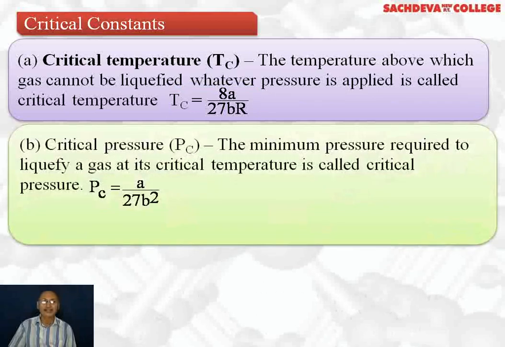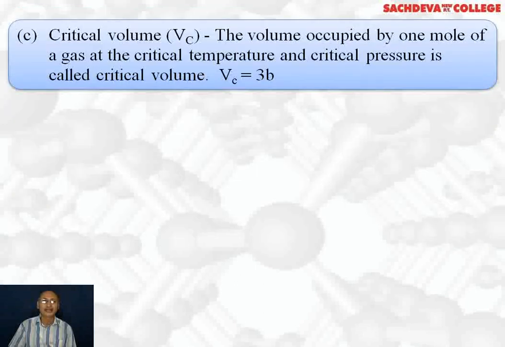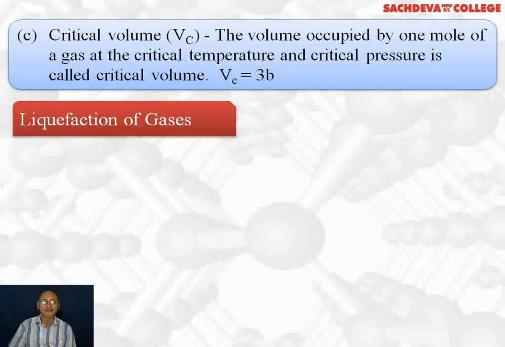Next, we are defining critical pressure, denoted by Pc. The minimum pressure required to liquefy a gas at its critical temperature is called critical pressure, and Pc is equal to a over 27b squared, where a and b are van der Waals constants. Next, we are taking critical volume Vc. The volume occupied by 1 mole of the gas at critical temperature and critical pressure is called critical volume, and Vc is equal to 3b.